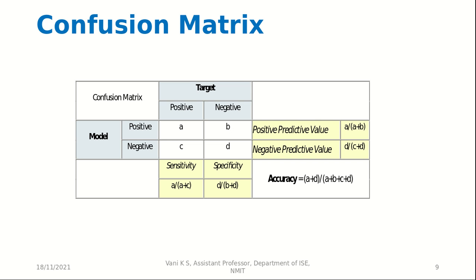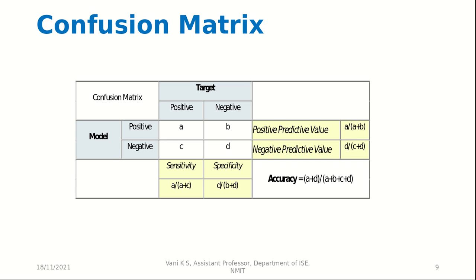So this is also a confusion matrix where there is a model, there is a target, then there is a number of true positive, and b number of false positive, and c number of false negative, and d number of true negative.